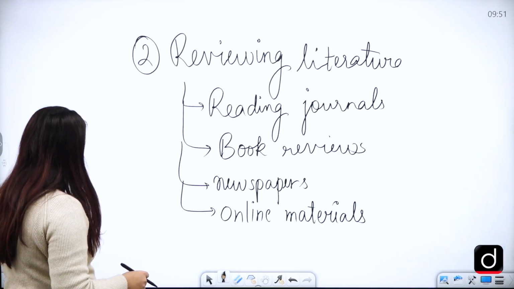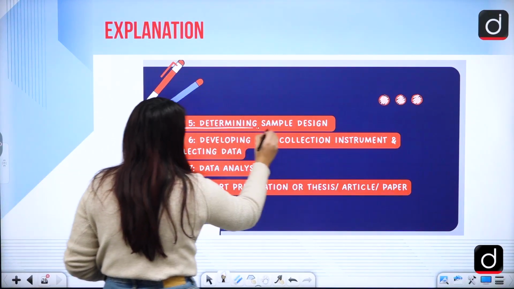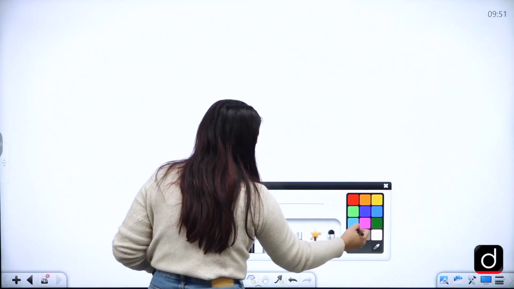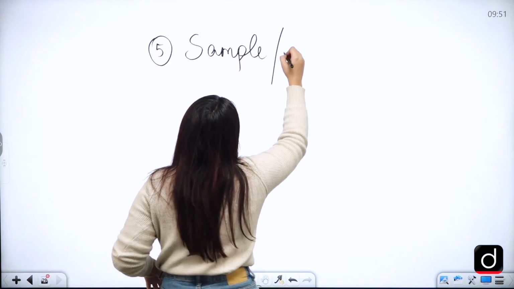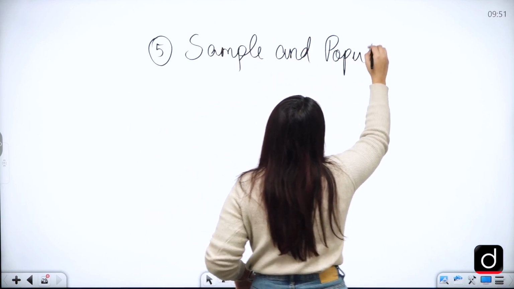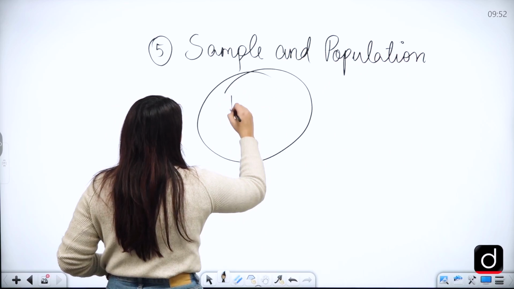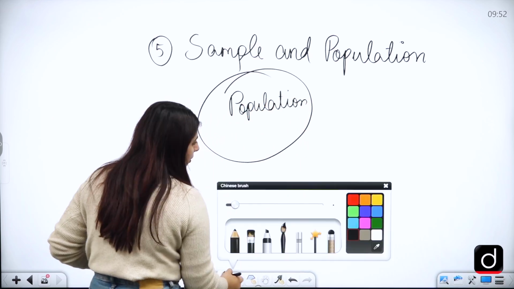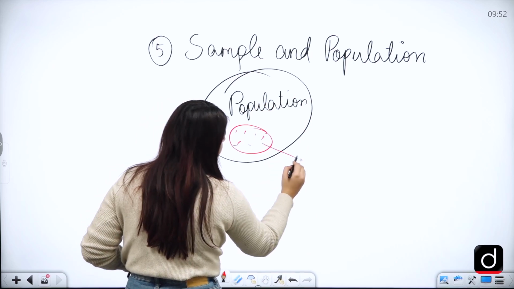Then we have step number 5. Step 5 says determining the sample design. Now, if I say determining the sample design, it means a sample will be drawn out of the population. So this is the population, correct? And out of it I'm going to draw a sample, which will be certain people only. So this will be the sample.